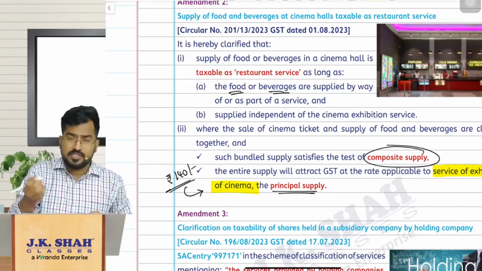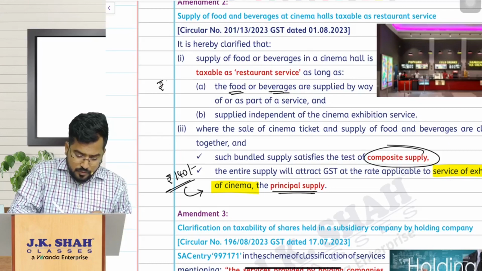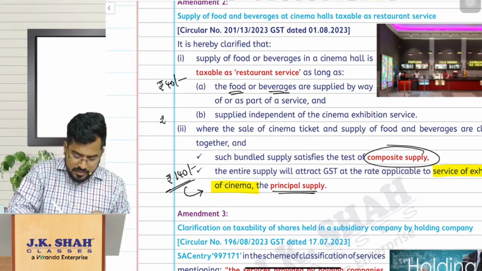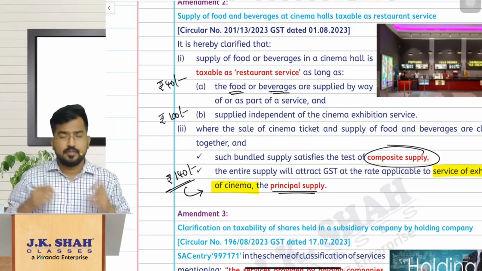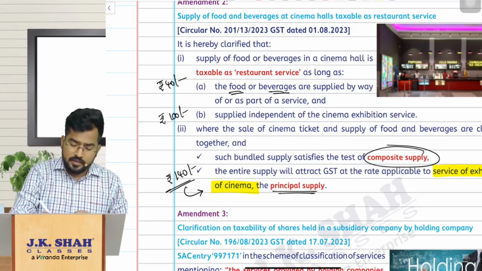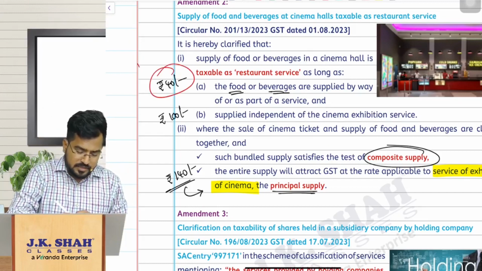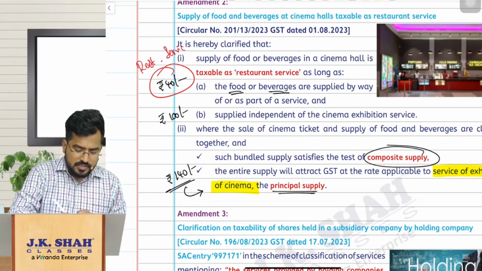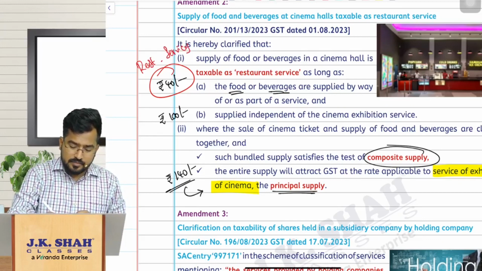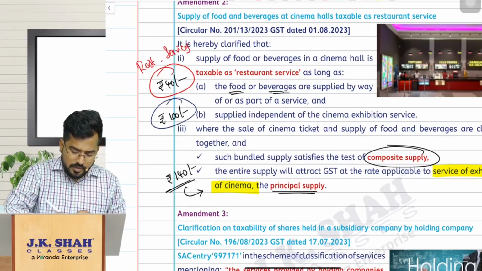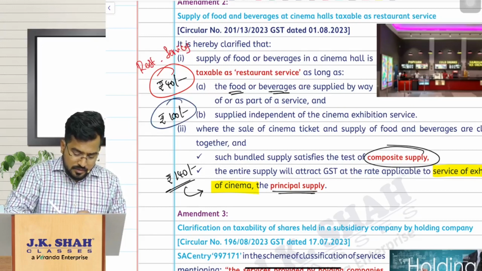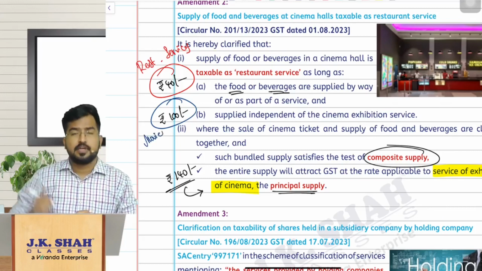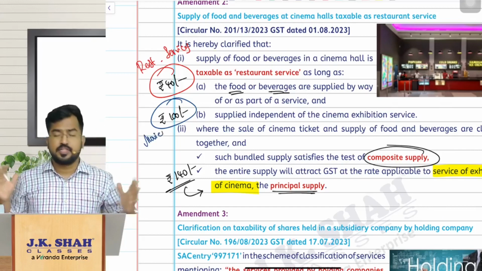The invoice is like 40 rupees separately for this and 100 rupees for the movie ticket separately. Then this 40 rupees will be treated as restaurant services and this 100 rupees will be treated as exhibition of a cinema. That is how the tax treatment is.